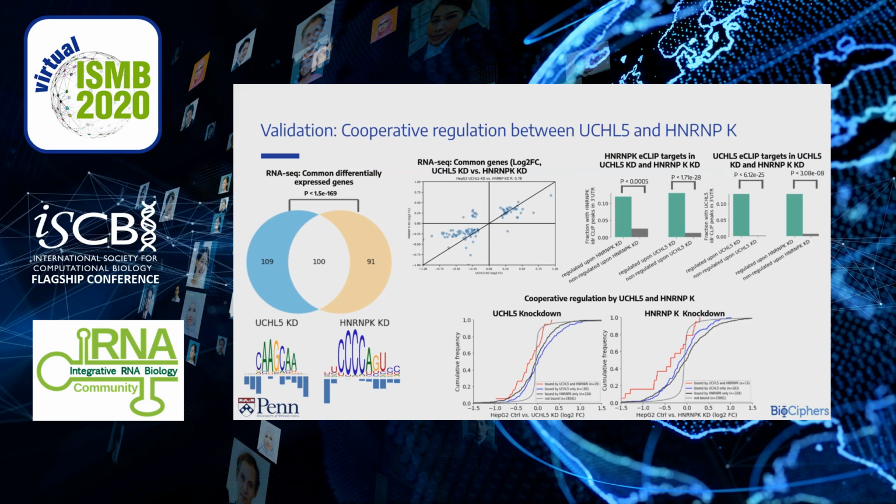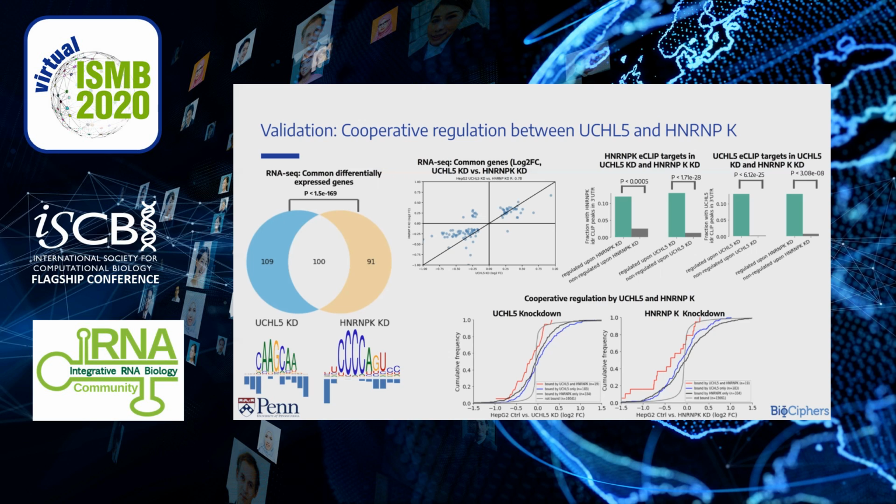So altogether, these results suggest that there is potentially some cooperative regulation between these two proteins. Additionally, we think that this relationship explains some of the indirect effects of depletion of either proteins individually.